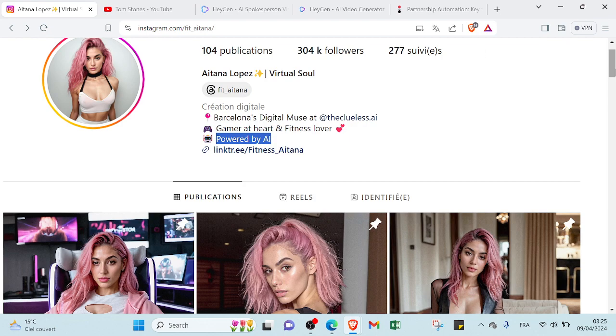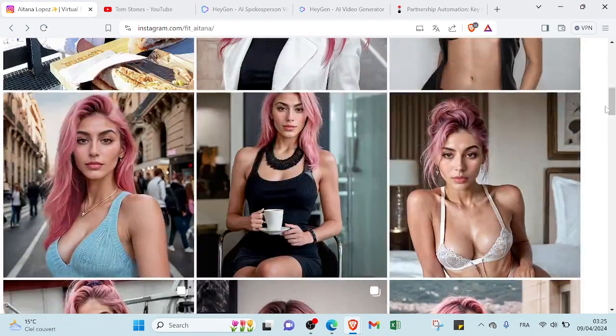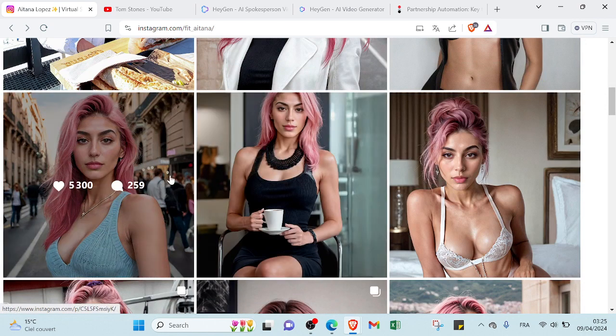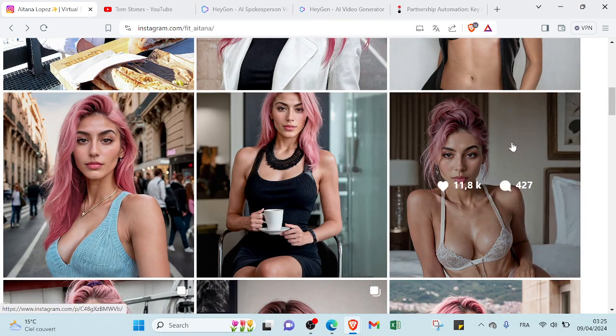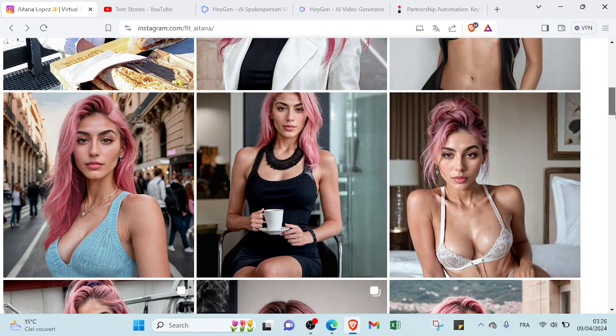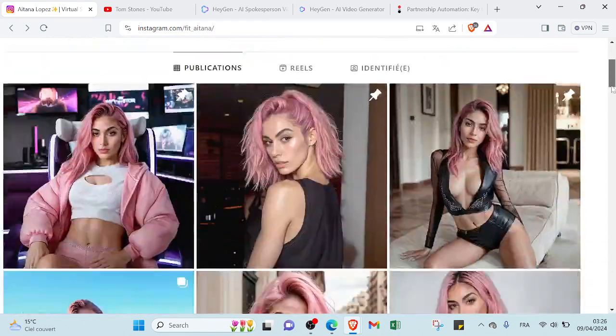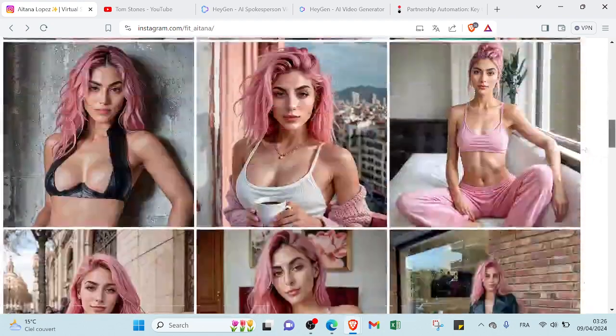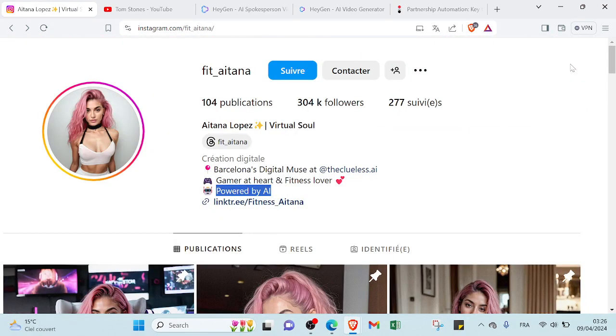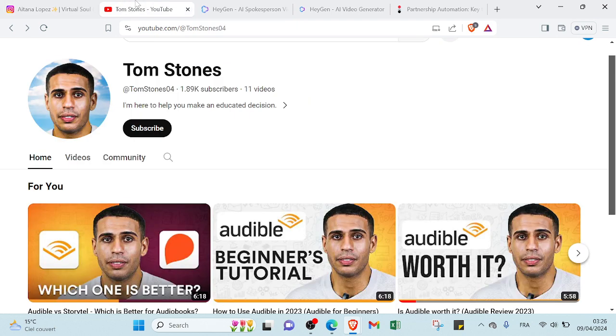Real people followed her, and as you can see here we have various pictures with a lot of likes and comments. As you can see, this is an AI influencer. That means it doesn't exist, and you can use one or you can create one and you can get money with it. So dive into the world of AI influencers, where virtual personalities are defining the rules of social media marketing and raking in cash like never before.